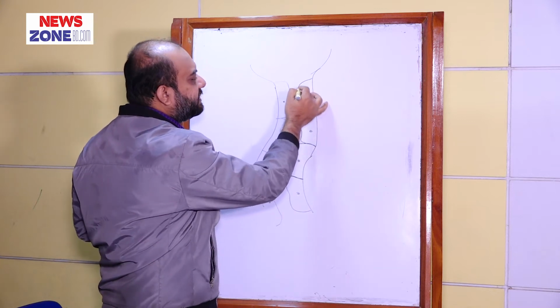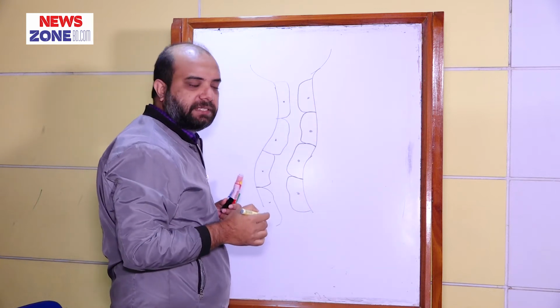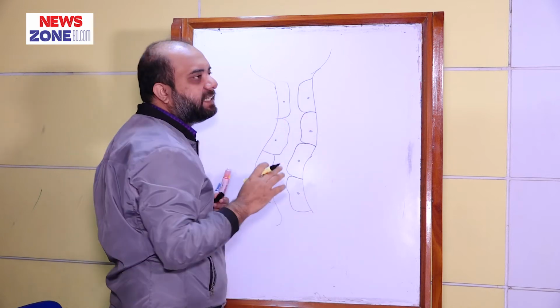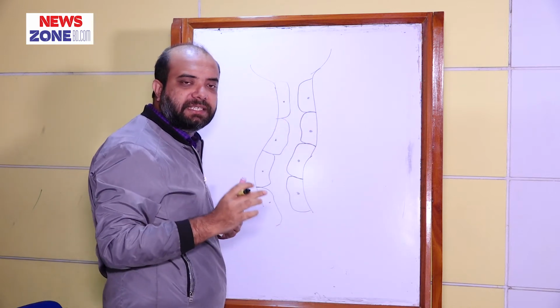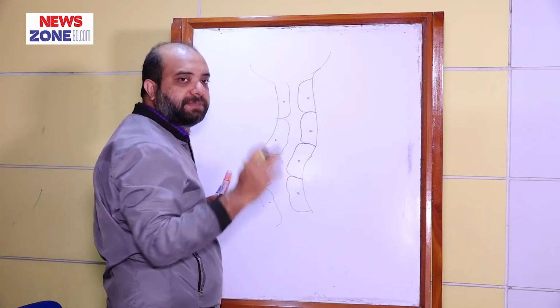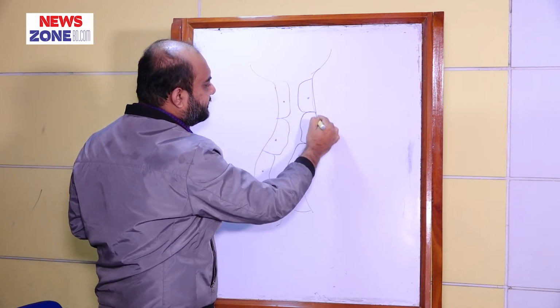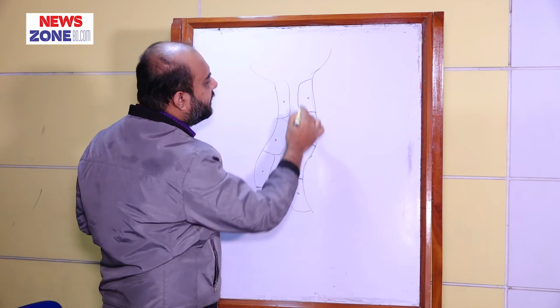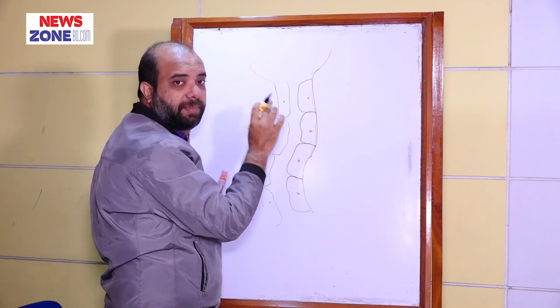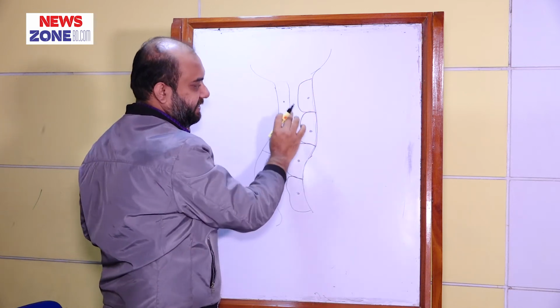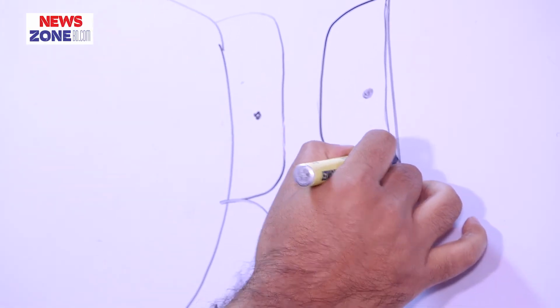So this surface is called the luminal surface, and these epithelial cells, a single layer of epithelial cells, rest upon a basement membrane, and this is the basement membrane.